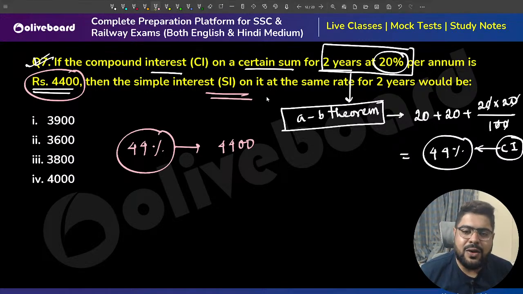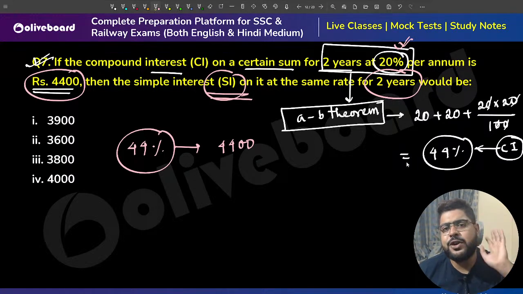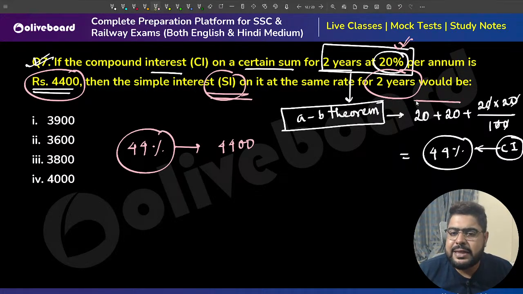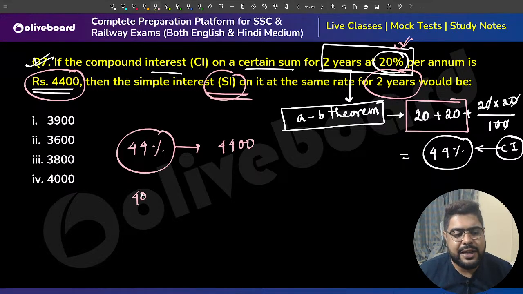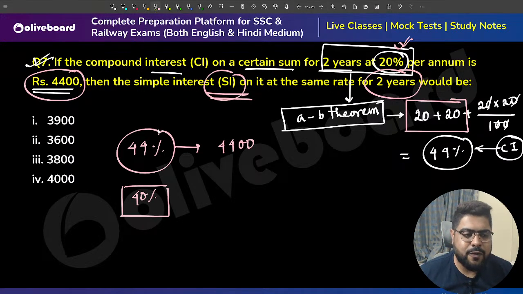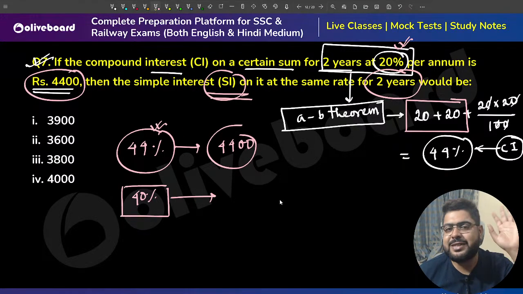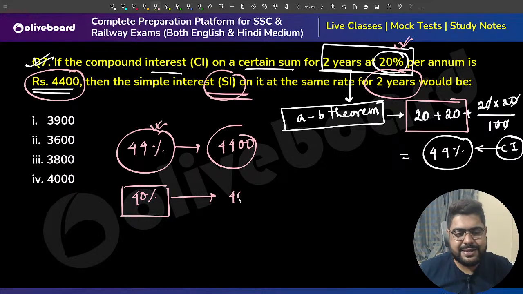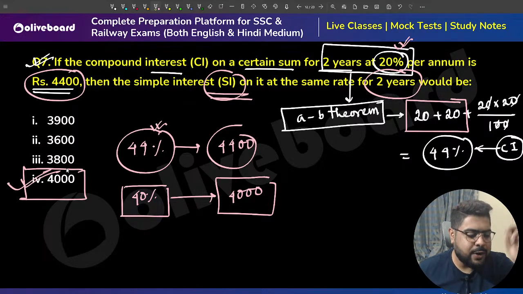Now the CI on this for 2 years, same rate, 20%. SI, same 20% for 2 years. SI means only this part will be there. 20% for 1 year, 2 years will be, sir, 40%. So they are asking, 44% equal to 4400. What is the value of 40%? Any child of class 1 will say, sir, this is 4000 rupees. So your answer to this question is option number 4, 4000 rupees.